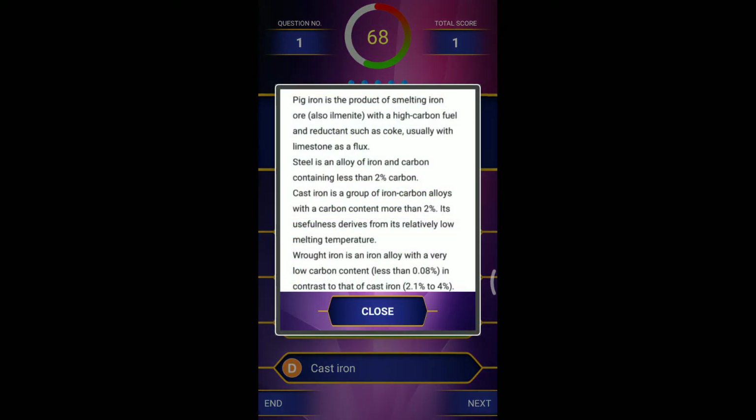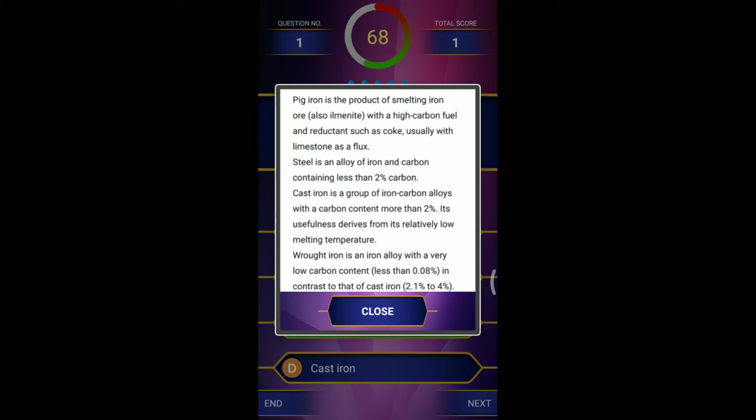Coming to the explanation, pig iron is produced in a blast furnace. Here the smelting of iron ore is done in a blast furnace using high carbon fuel as a reductant. Coke is used as a fuel to reduce iron ore with the help of limestone. Limestone acts as a flux. Flux is used to convert the gangue into slag, and the melting point is reduced.